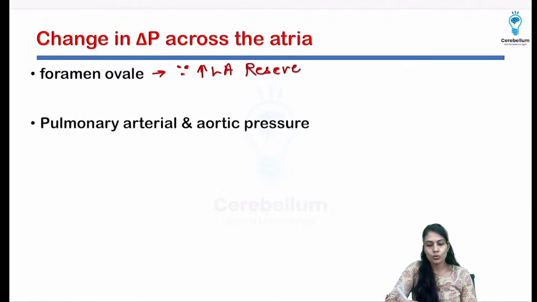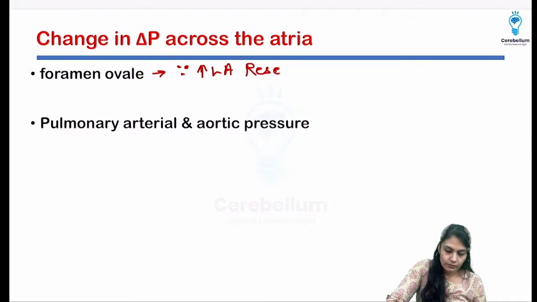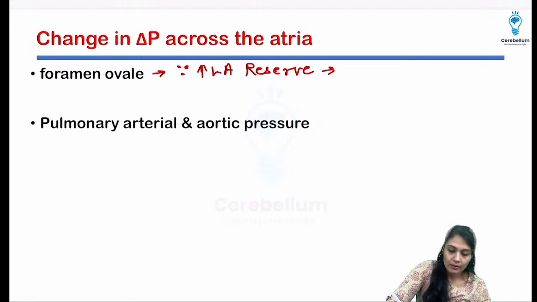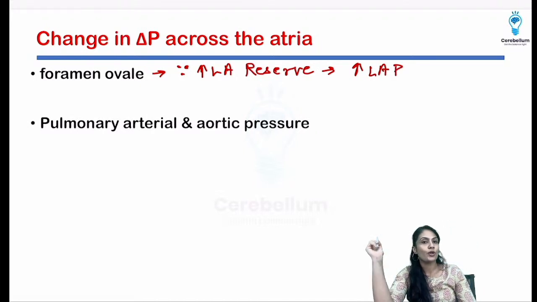We have just now seen that. Because of the increase in the LA reserve, the pressure in the left atrium is going to increase. LAP means left atrial pressure.